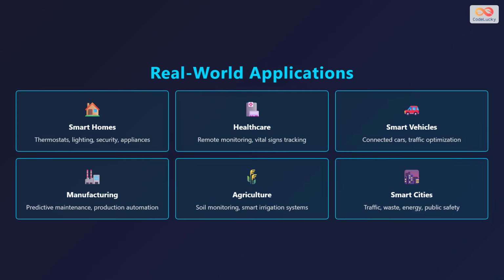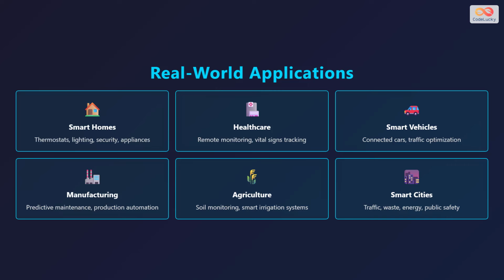Internet of Things is already transforming many areas of our lives. Smart homes use IoT to control lighting, heating, security systems, and appliances automatically. Healthcare uses IoT devices to monitor patient vital signs and health data remotely. Smart vehicles are connected cars that can communicate with traffic systems and provide real-time navigation.